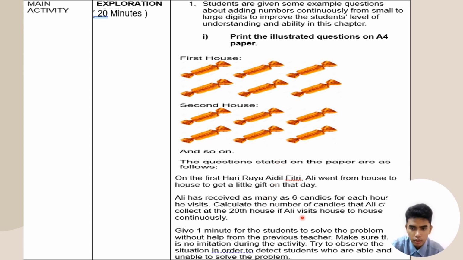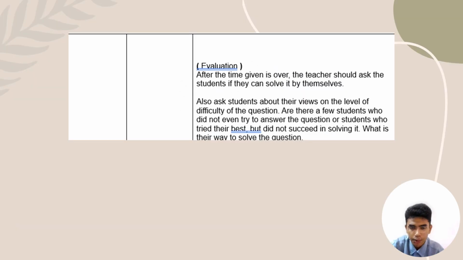So in this case, the teacher will need to give 1 minute for the students to solve the problem without help from the previous teacher or the teacher that is teaching. I'm sorry, my English is kind of bad. Make sure there is no imitation, which is kind of cheating, or in other terms. During the activity, try to observe the situation in order to detect students who are able and unable to solve the problem, which is the proper way for teachers to do: analyze what students are able to do the task or what students cannot do the task.